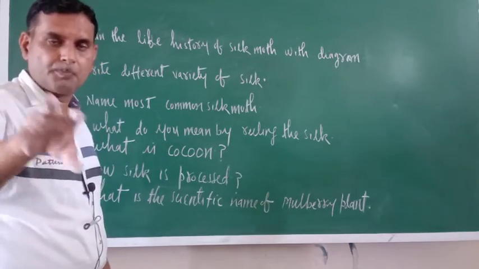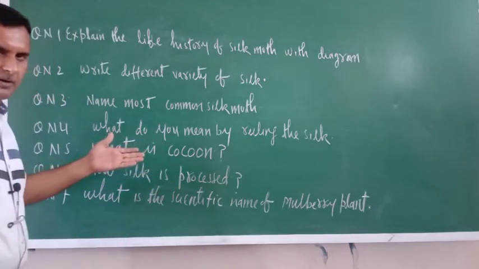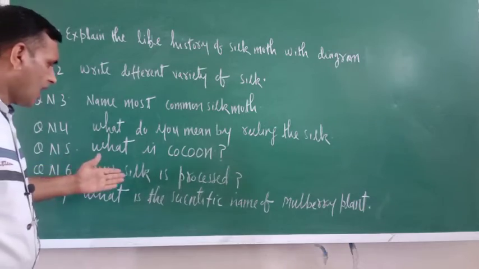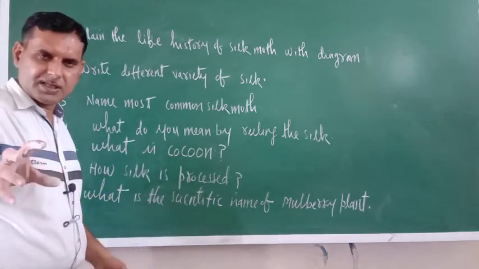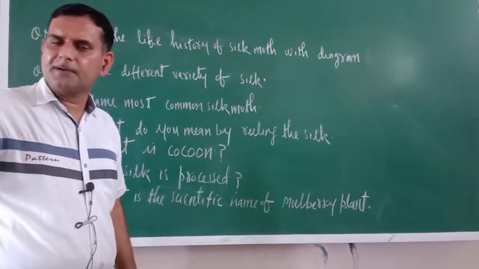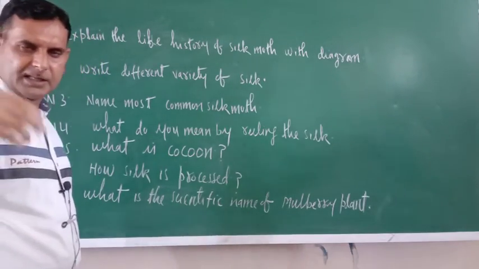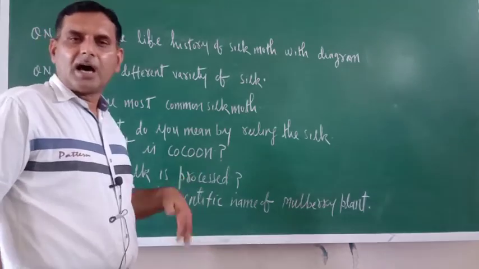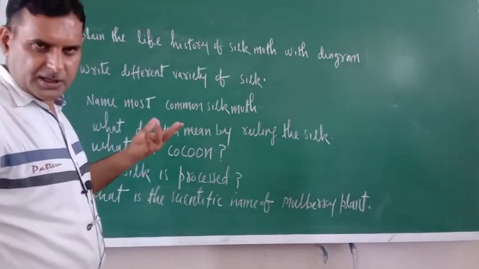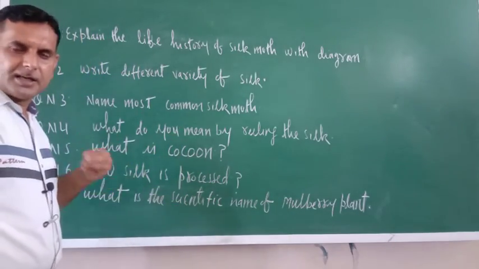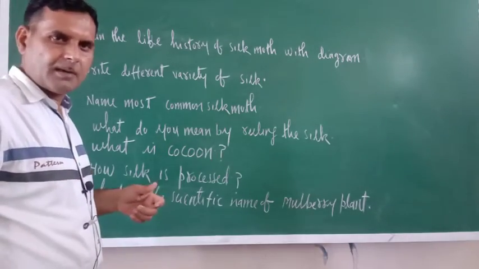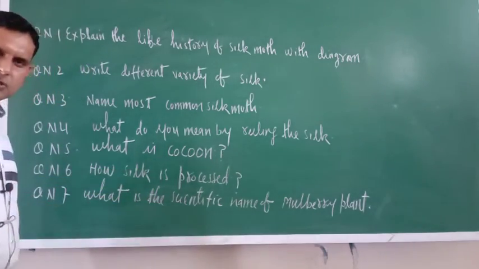Inside the cocoon, the pupa stage is developed. Now you can write their answer. How is silk processed? Just see, the cocoon is obtained from the life history of the silk moth, and that is exposed to the sun, or boiled, or kept in the steam. Then those threads will come out. That is called the processing of silk.